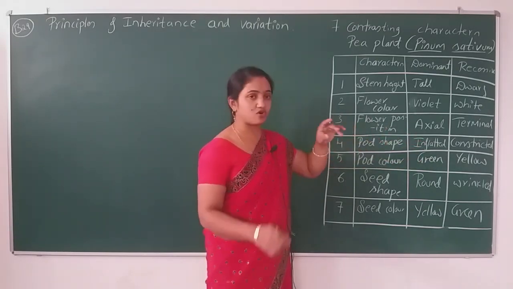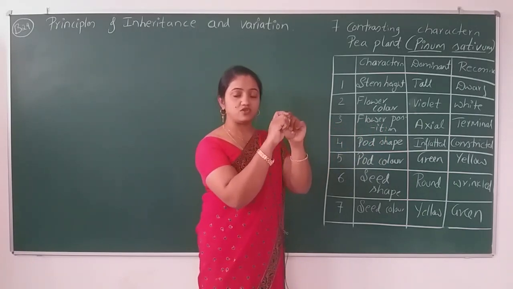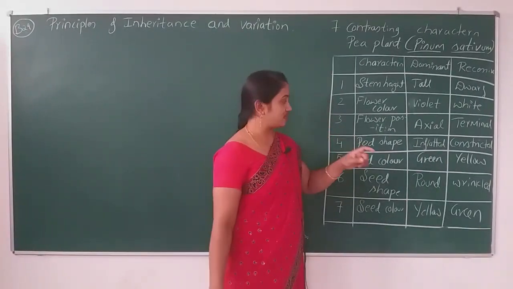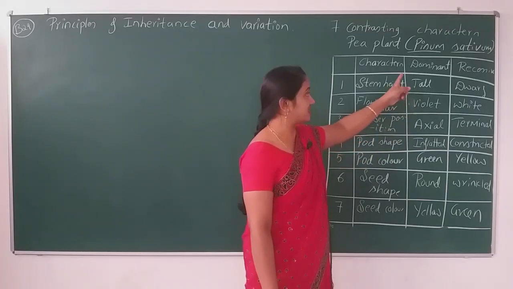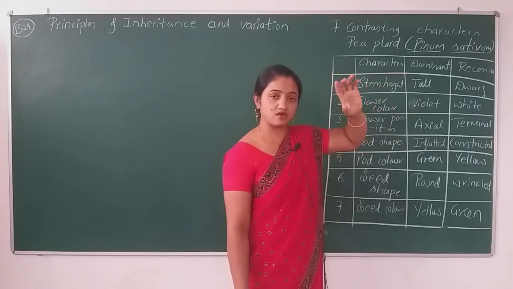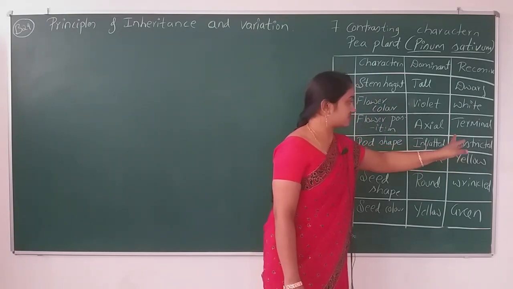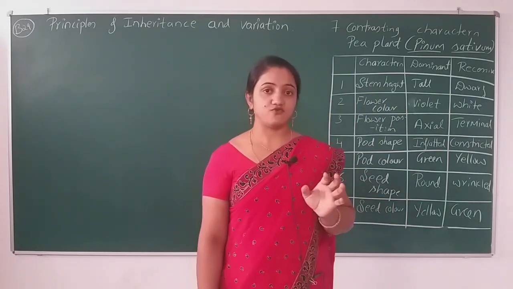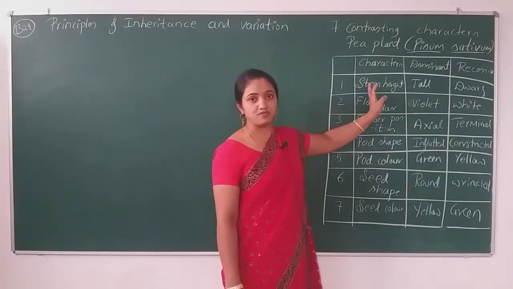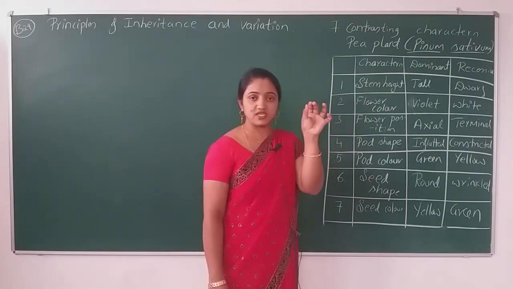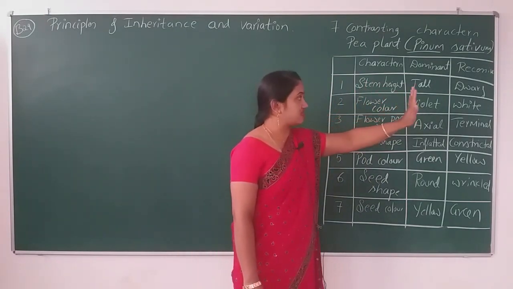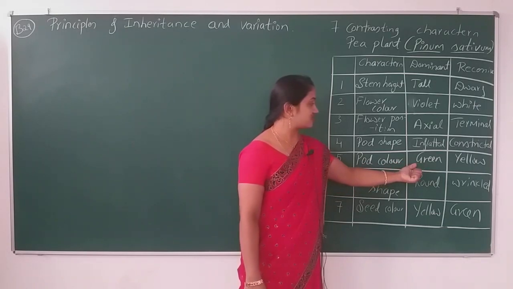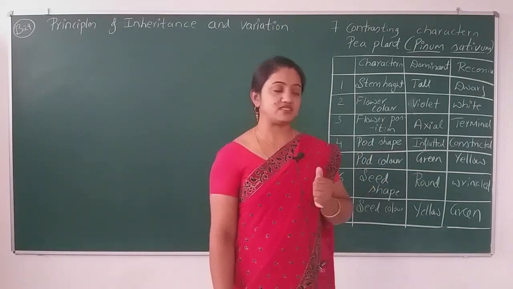Pod shape: pod means the complete pod, which you peel. If the pod is inflated, that indicates the dominant nature of the pea plant. If it is constricted, it is recessive. The recessive character expresses only in the absence of the dominant character. If the dominant gene is not there in that plant, then only the recessive character appears in the plant. Pod color: green is the dominant one, yellow is the recessive one.